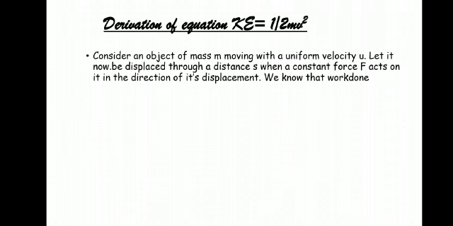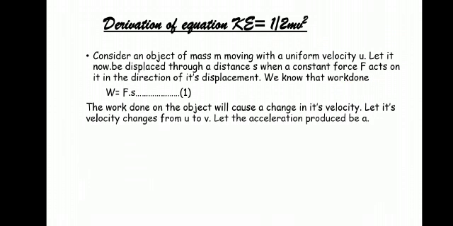How can we find work done? We can find the work done on this body by the equation W is equal to F dot S. Now this is equation number 1. The work done on the object will cause a change in its velocity. As the force is applied, there will be a change in velocity.